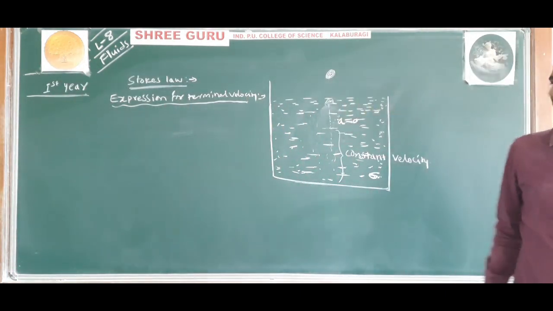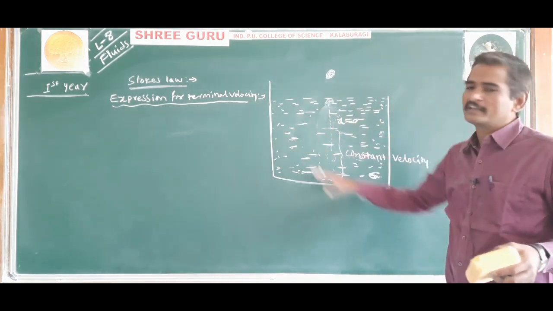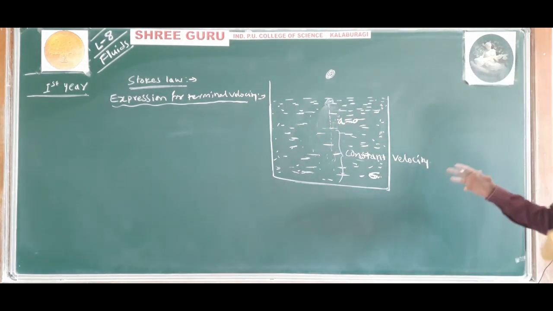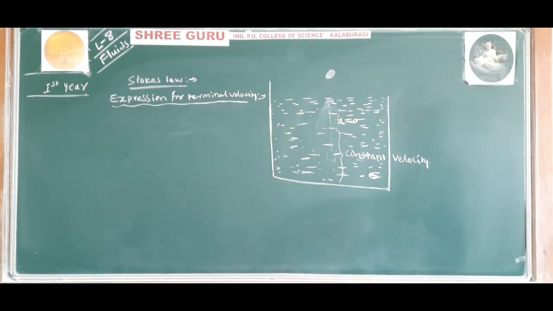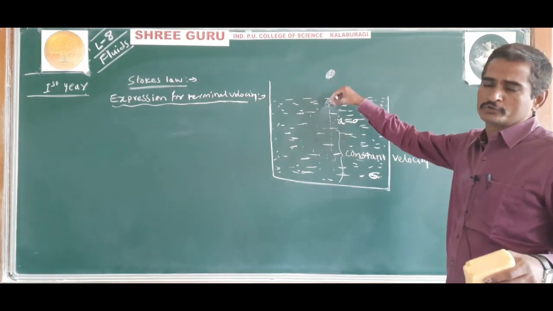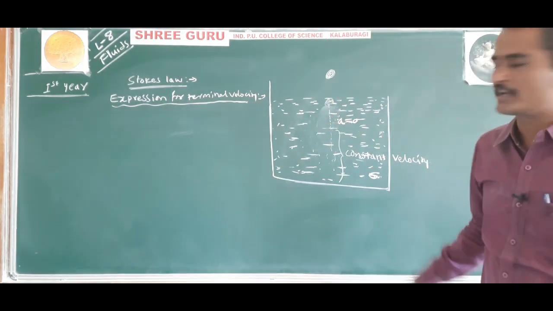Once again I will explain. When a sphere falls in a liquid or fluid, initially the sphere moves with an acceleration.